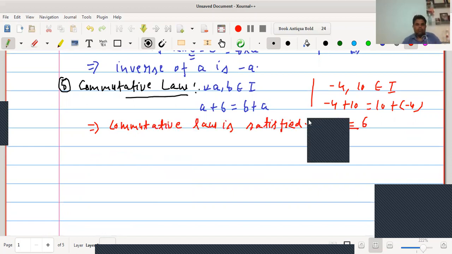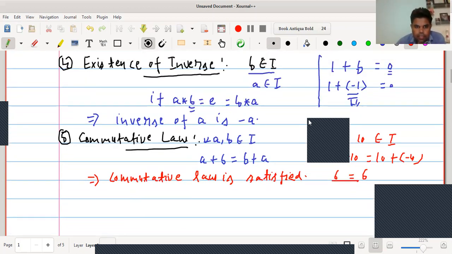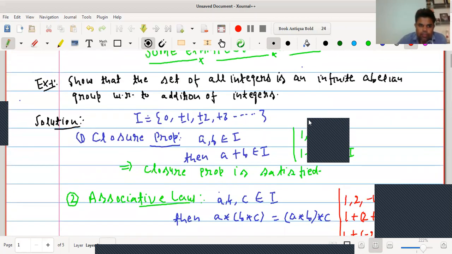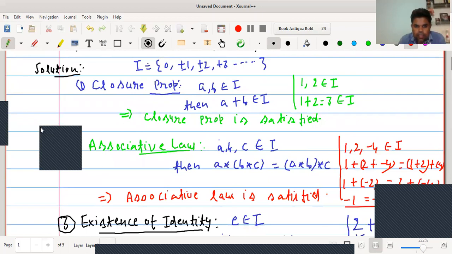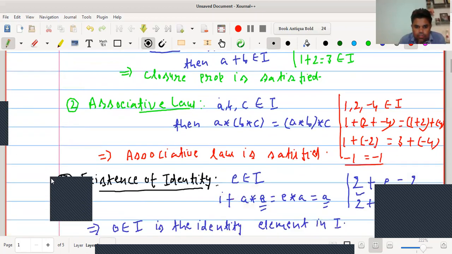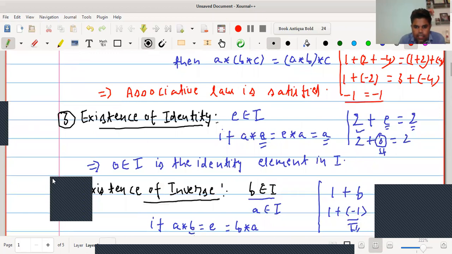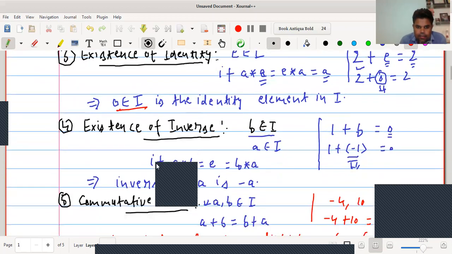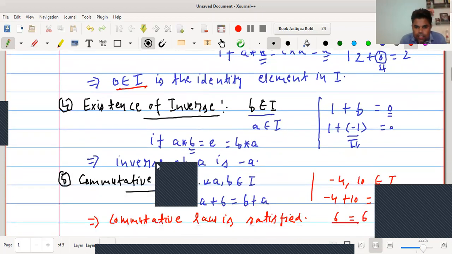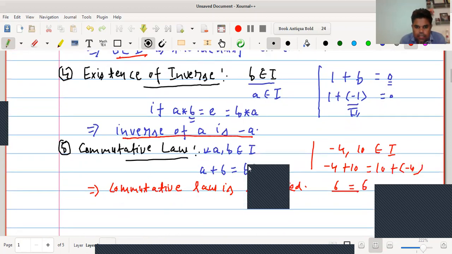Hence, the set of all integers is an abelian group with respect to addition. We have shown all the properties. I will show you again. Our question was show that the set of all integers is an infinite abelian group with respect to addition of integers. We have shown that closure property is satisfied, associative law is satisfied, existence of identity. 0 is the identity element in I. We have already shown this, and after that we have verified that inverse of a is -a. It means inverse of each and every element in the set of integers exists.